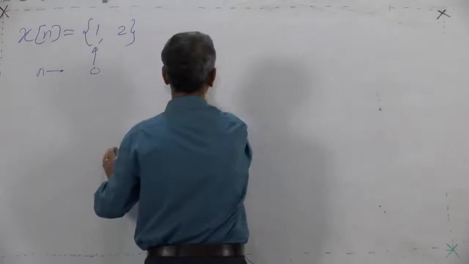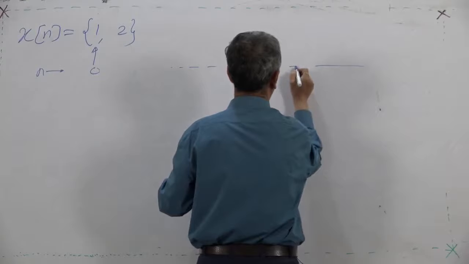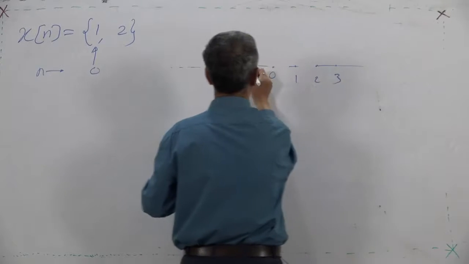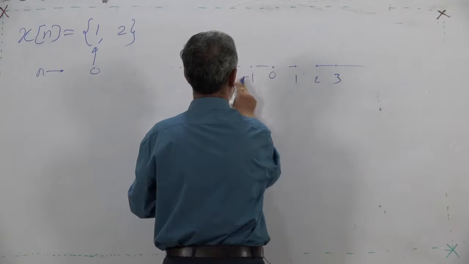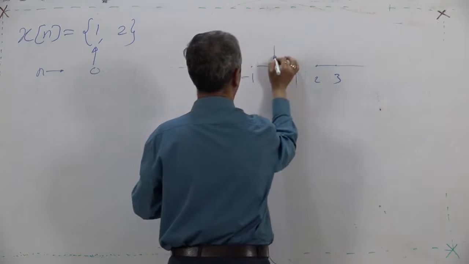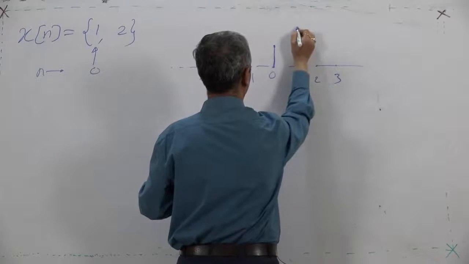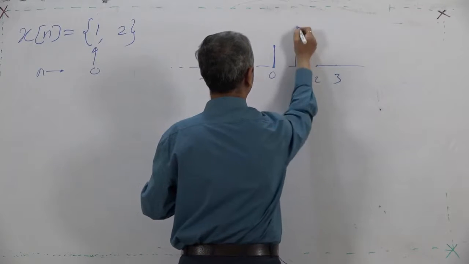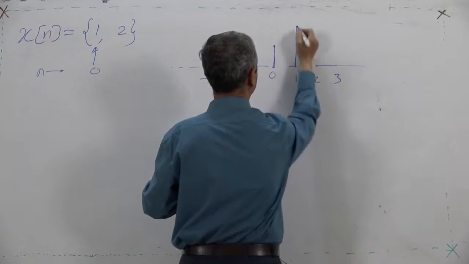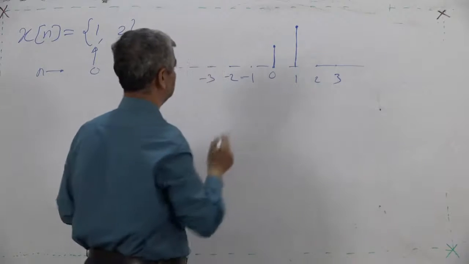So, the sequence is n equal to 0, n equal to 1, n equal to 2, n equal to 3, n equal to minus 1, n equal to minus 2, n equal to minus 3. The sequence is 1 and 2. This is the sequence.